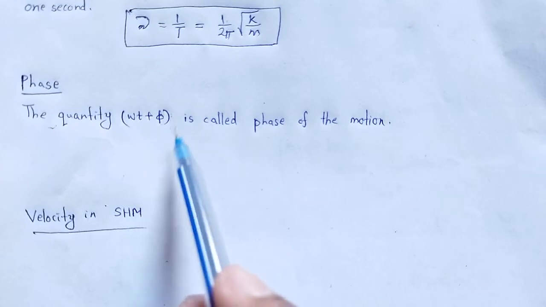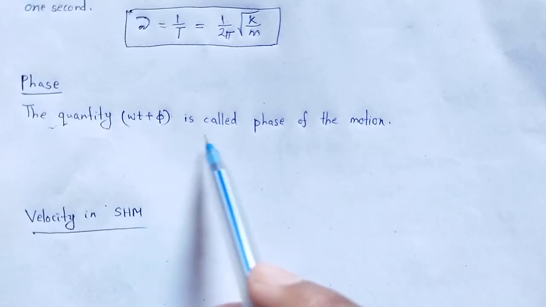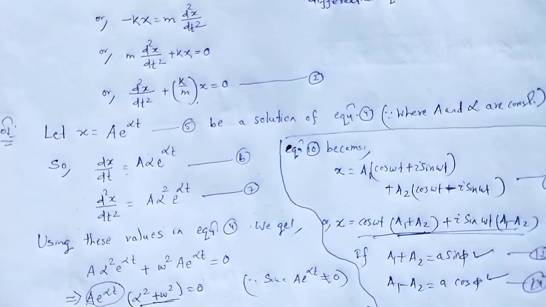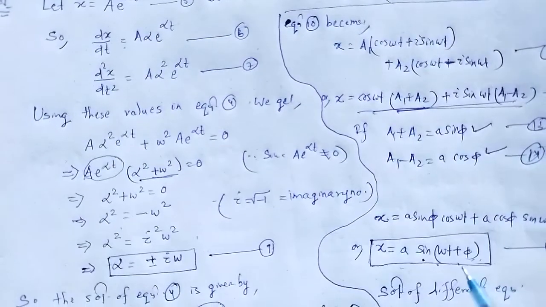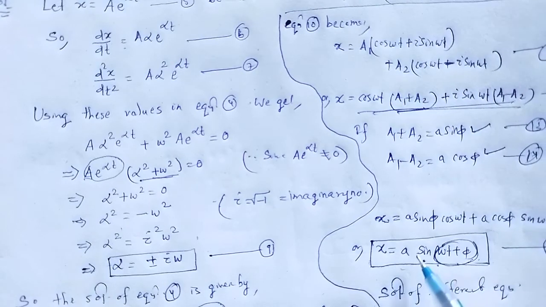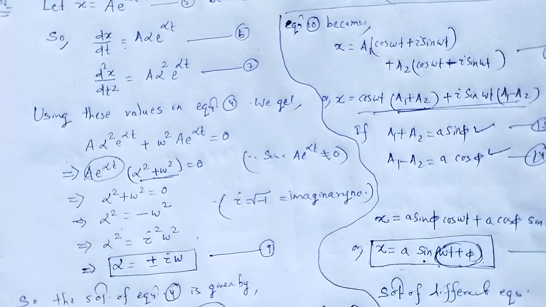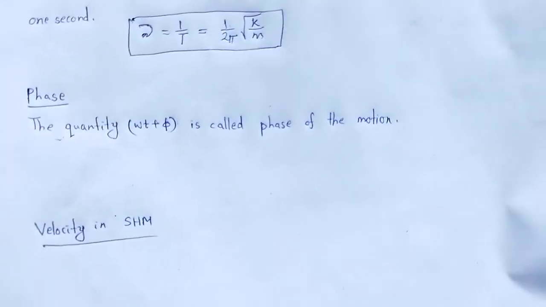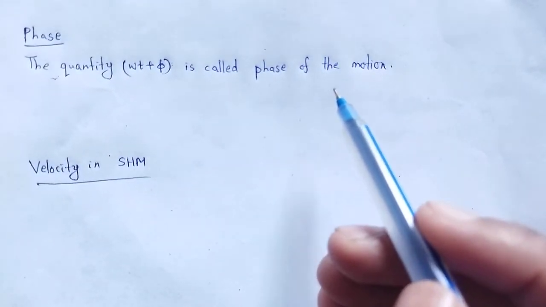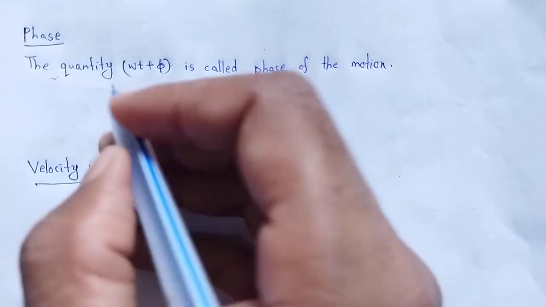What is phase? The quantity omega t plus phi is called the phase of the motion of simple harmonic motion. Here A is the amplitude and this factor is the phase of motion.